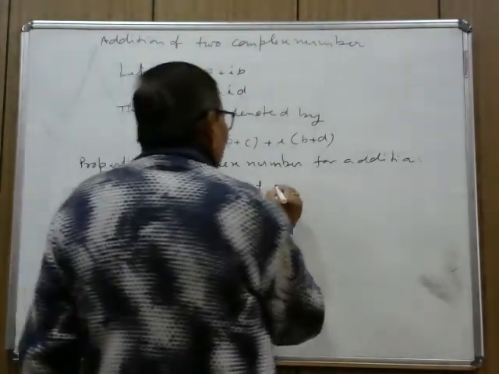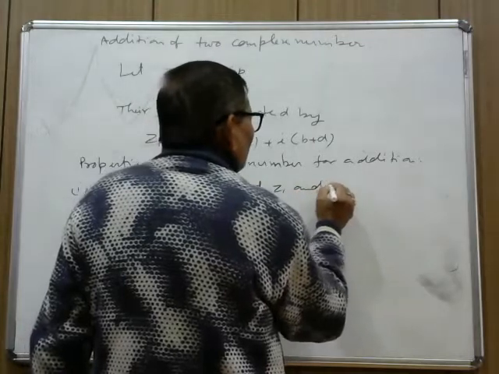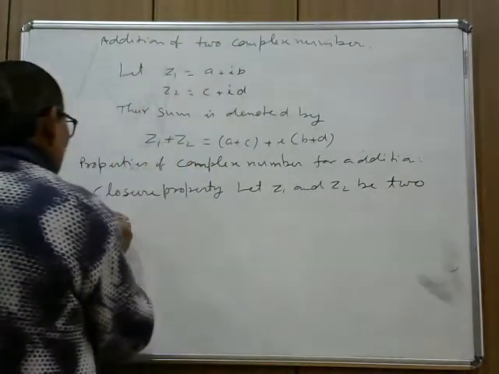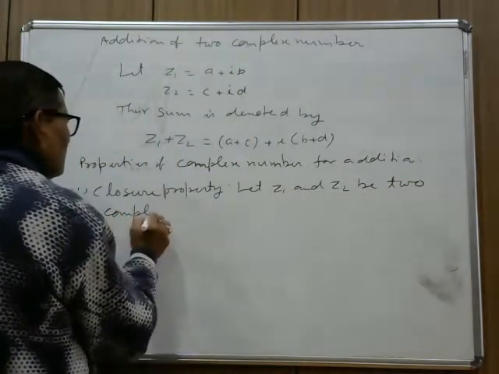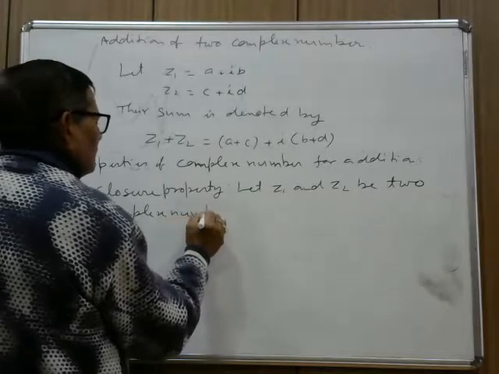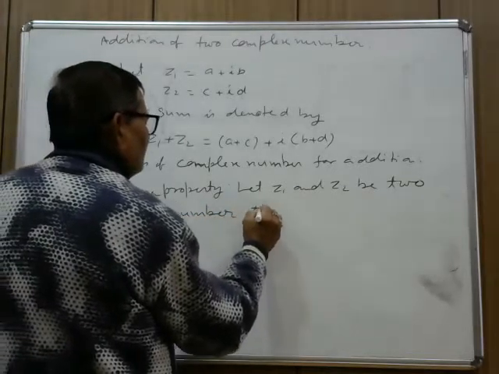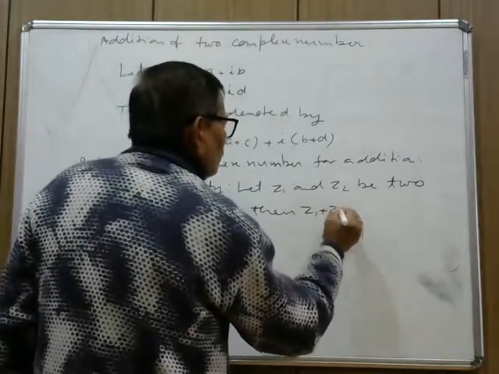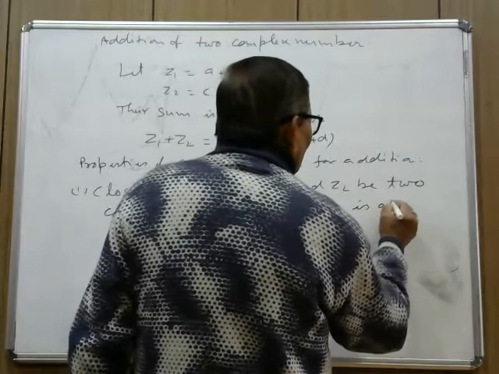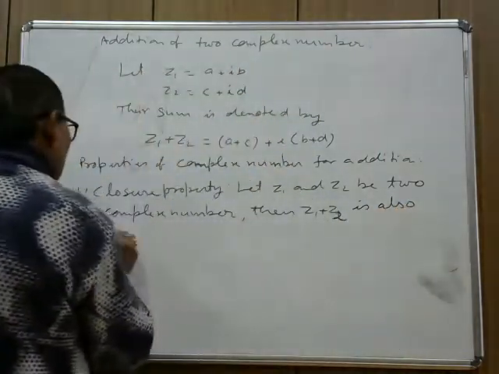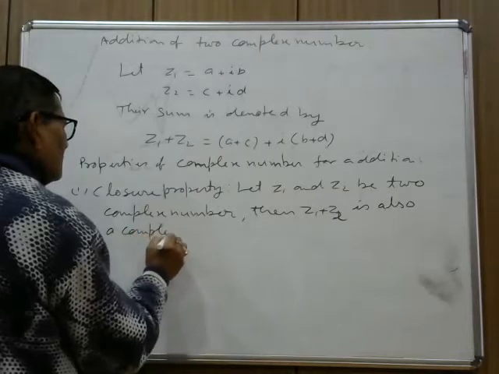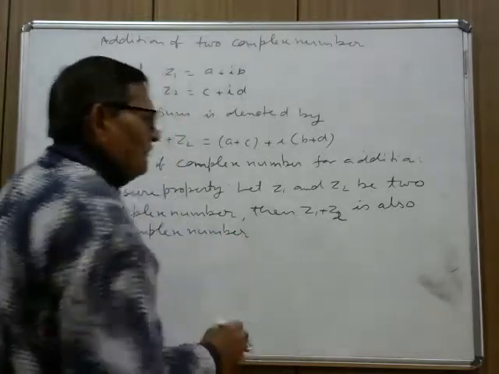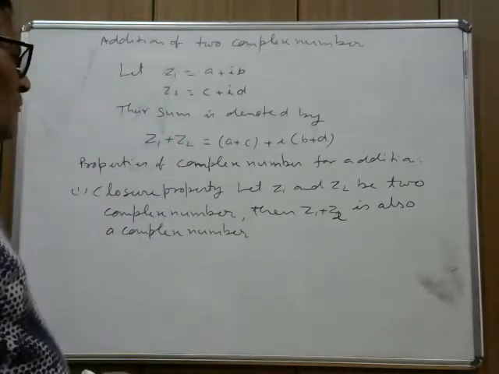Let z1 and z2 be two complex numbers, then the addition z1 plus z2 is also a complex number.